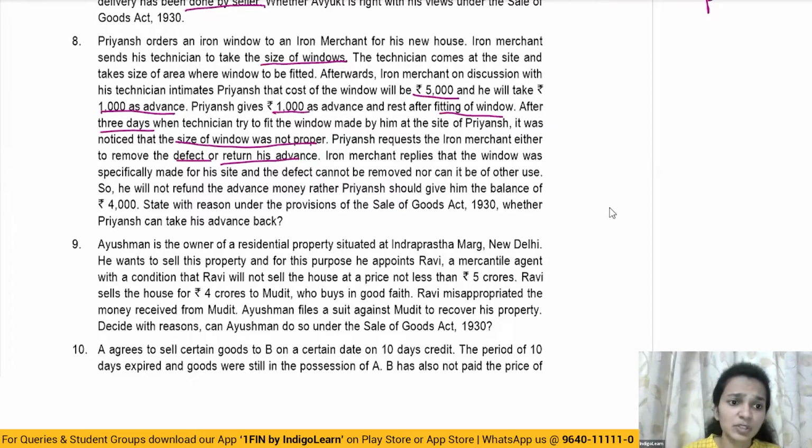So here in the situation, what is happening? The iron merchant refuses to refund, or he says that this window has been specifically made for your site, so we cannot remove the defect.